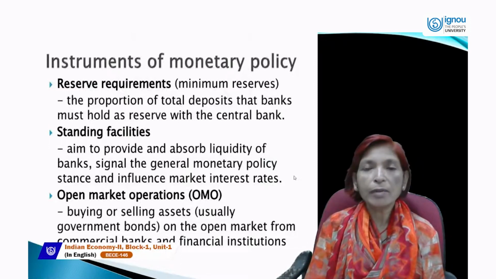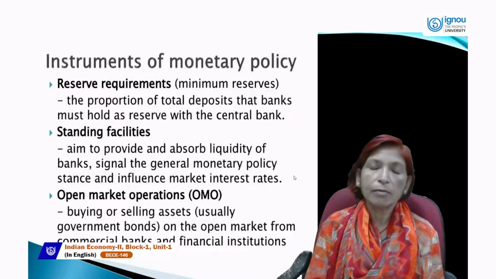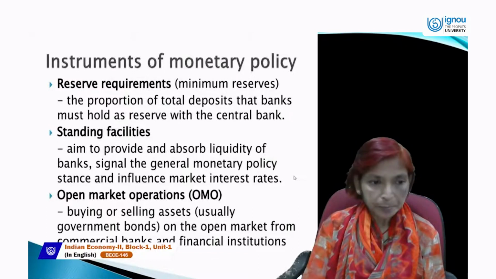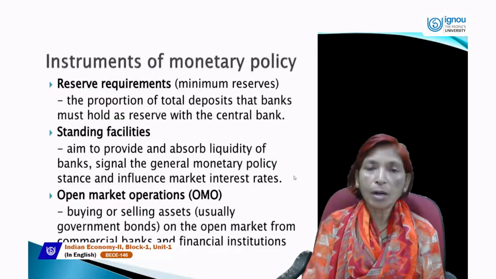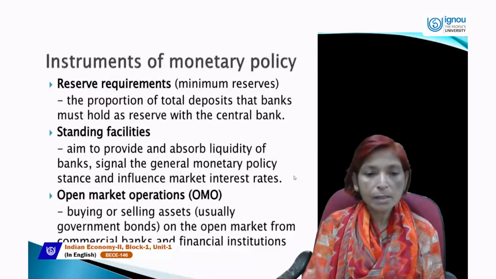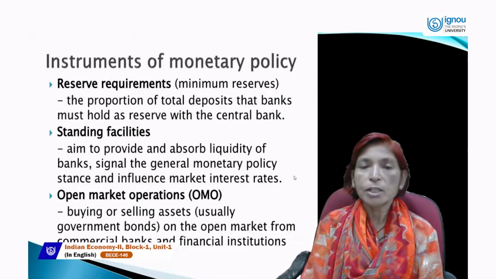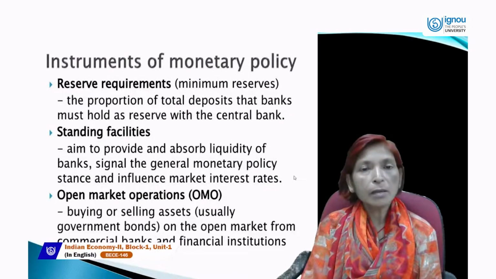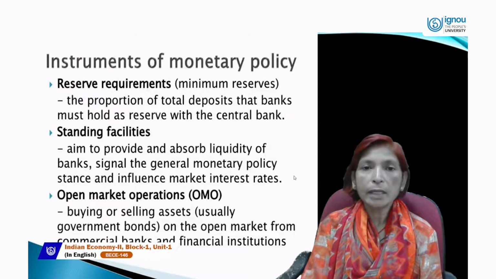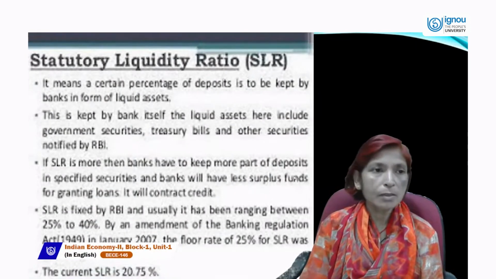Their purchasing power will be lower, so aggregate demand will be lower and inflation will be controlled. So in this case, RBI is buying or selling assets, usually government bonds or shares, on the open market from commercial banks and financial institutions. Through this operation, RBI can control credit and create credit also.